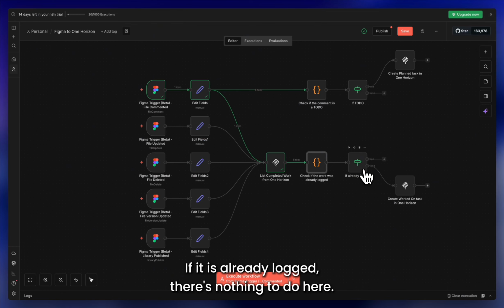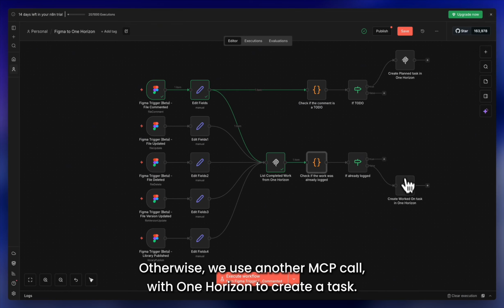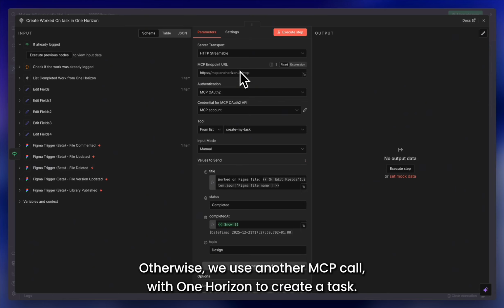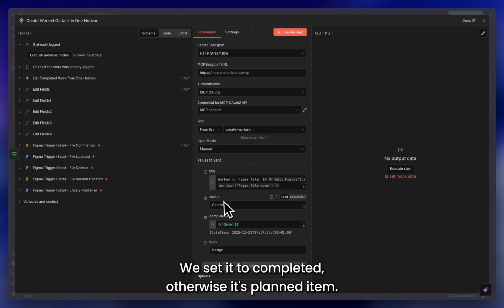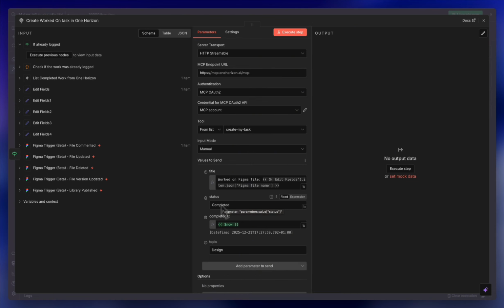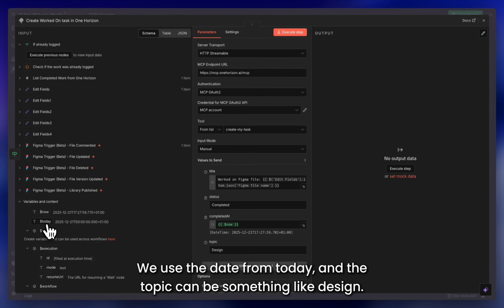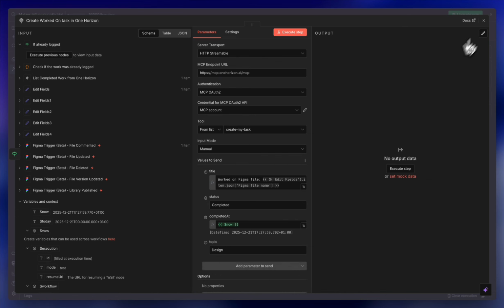If it is already logged, there's nothing to do here. Otherwise, we use another MCP call with One Horizon to create a task. We set it to completed. Otherwise, it's a planned item. We use the date from today. And the topic can be something like design.